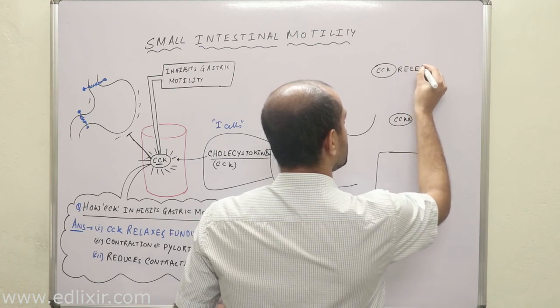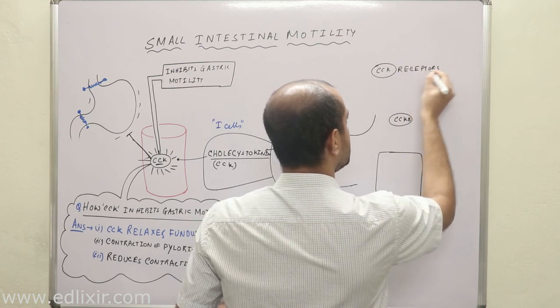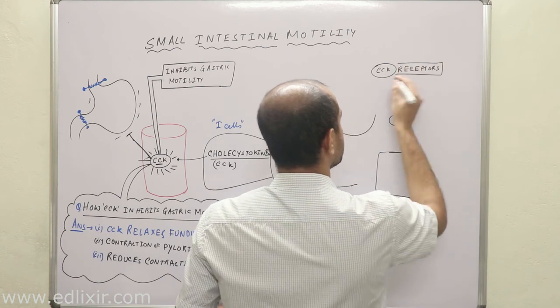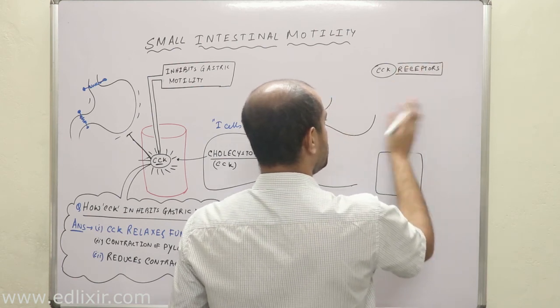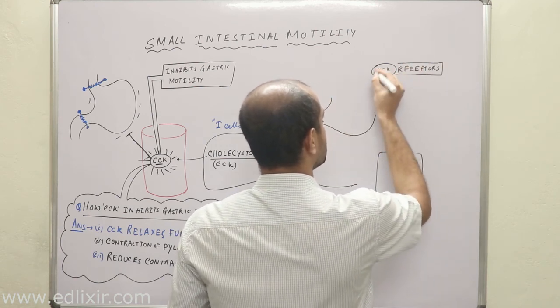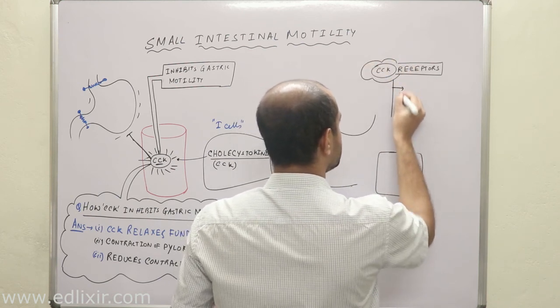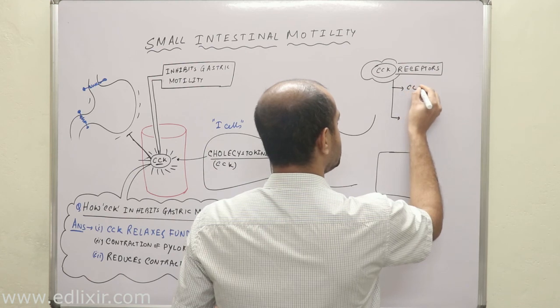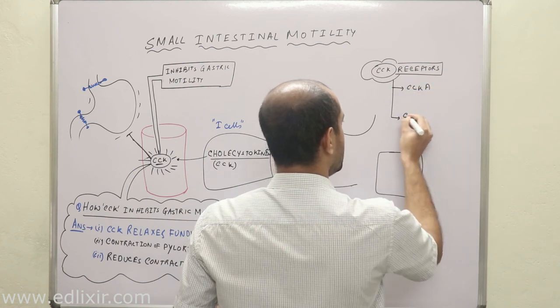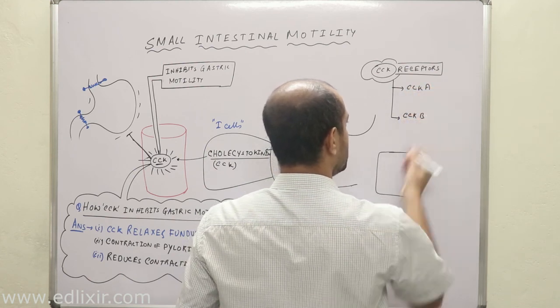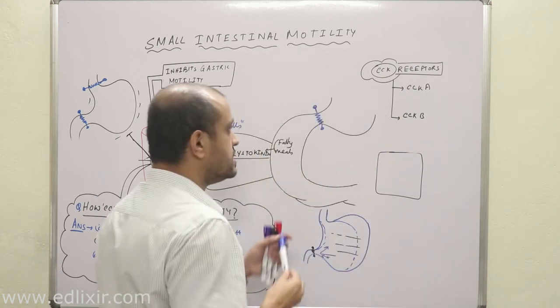has two types of receptors, okay? Clear? CCK receptors are of two types, CCKA and CCKB. Now listen with all your attention.